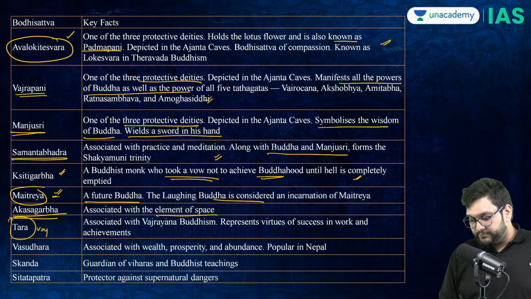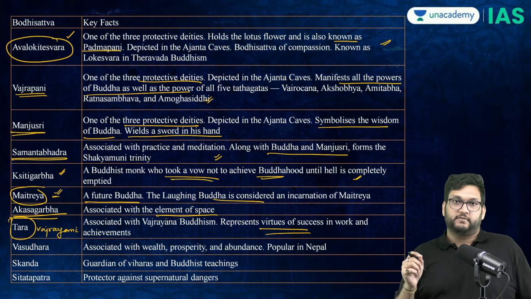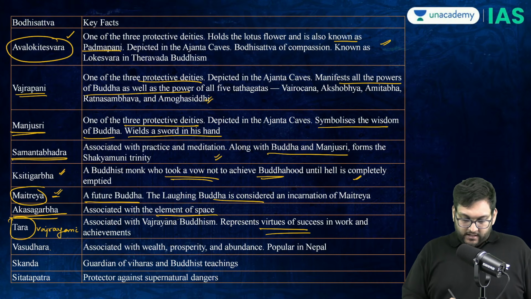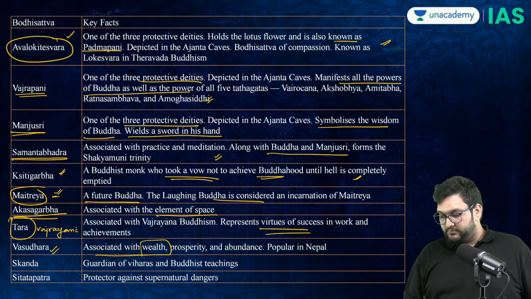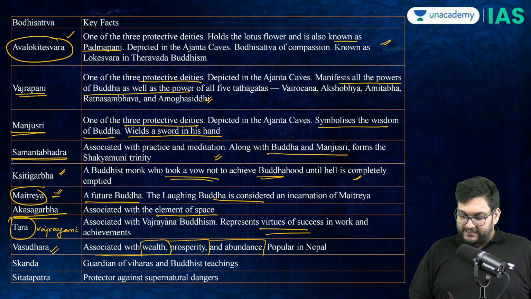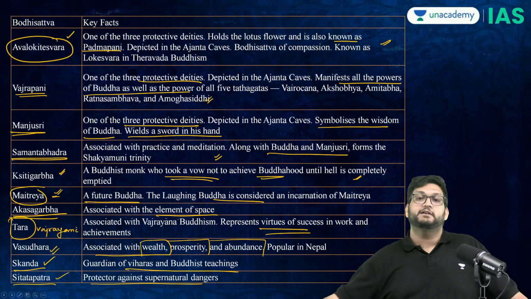Tara, who is the principal deity in Vajrayanic Buddhism, who is linked to virtue of success. Tantra Mantra, Vajrayanic. Vasudhara, associated with wealth, prosperity, abundance. Skanda, the protector of the Viharas. Sita Patra, protector against supernatural dangers.